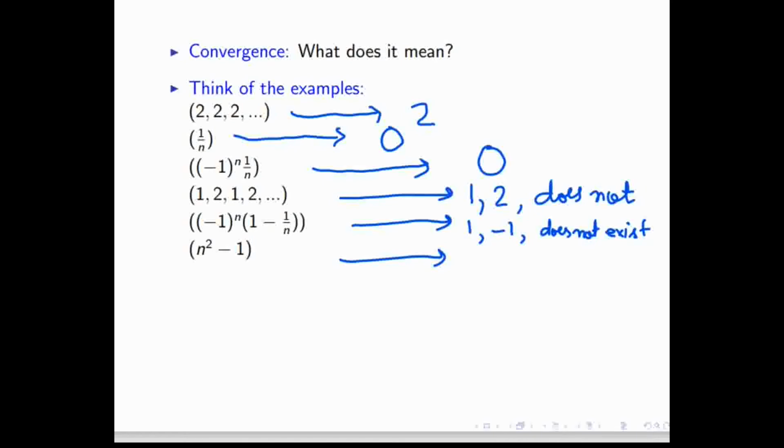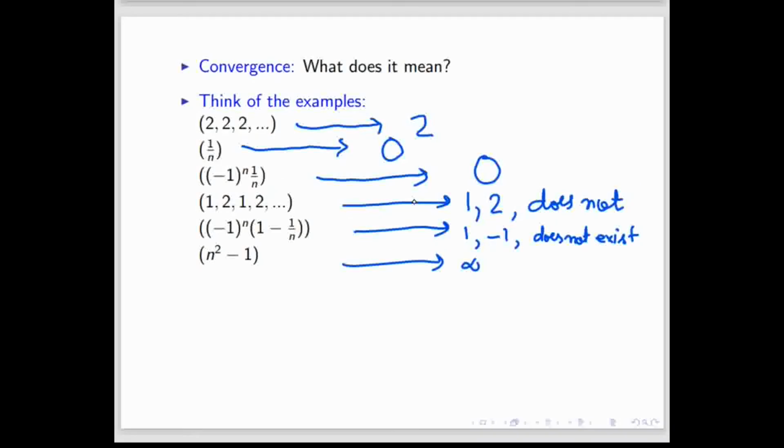N square minus 1. Infinity. So it does not converge. Tending to infinity, does not exist, or tending to positive infinity. Okay. So for all examples, I got at least one answer, and more than one answer is also available. You told me. So now first we will discuss the actual definition: what is the meaning of convergence of a sequence, and then you will be able to answer what the correct answer of those problems is.